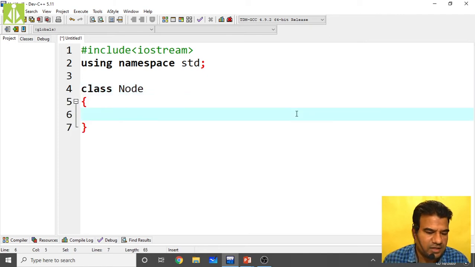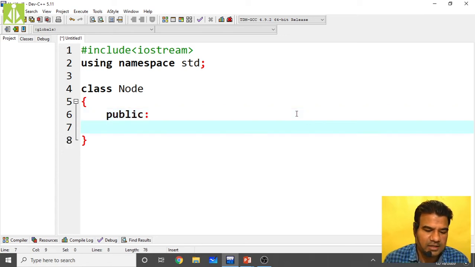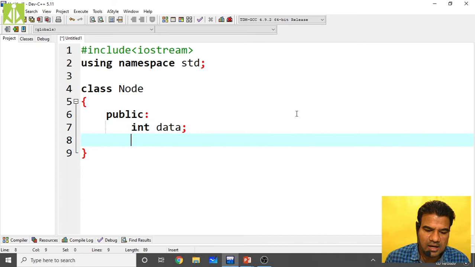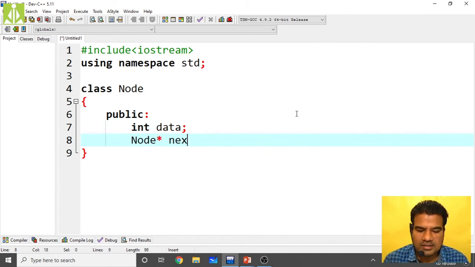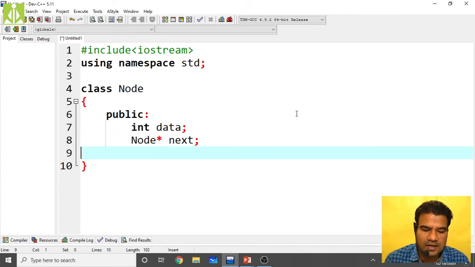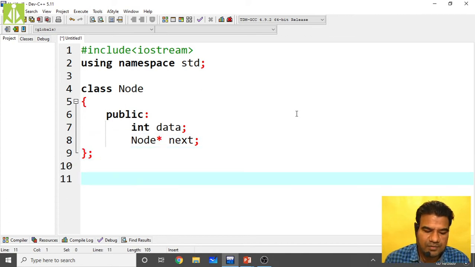Node, and inside this put the data part, public int data, and take the pointer part, node star next. So this is my class. Close this class. After this, take two pointers and make them null.